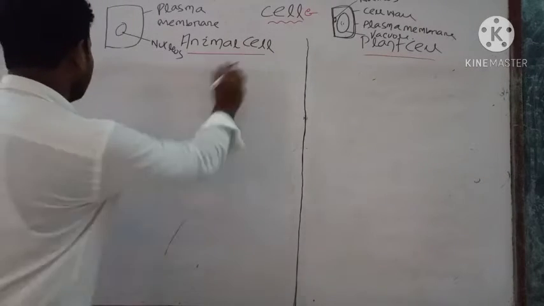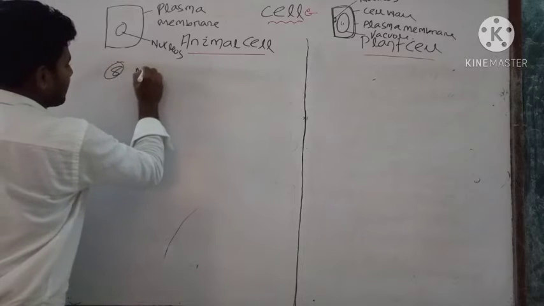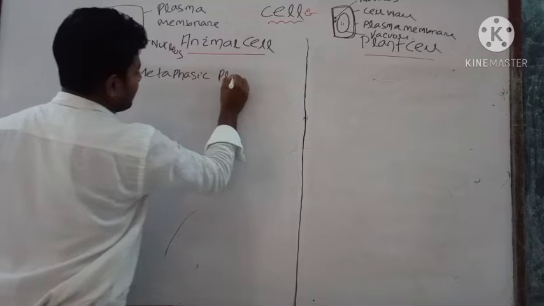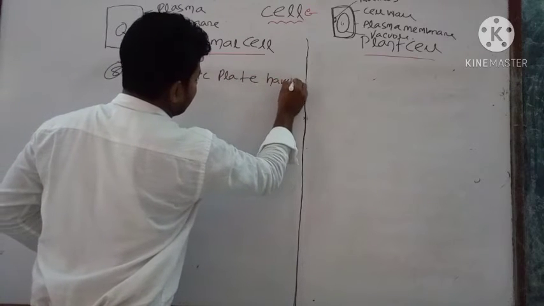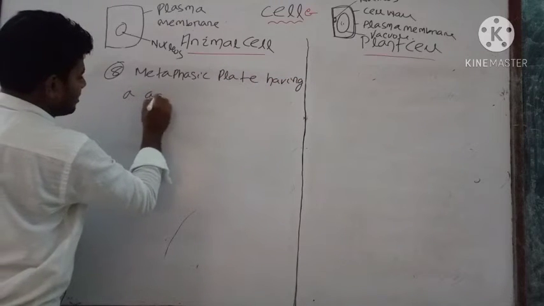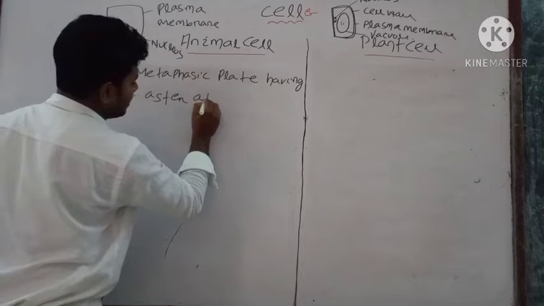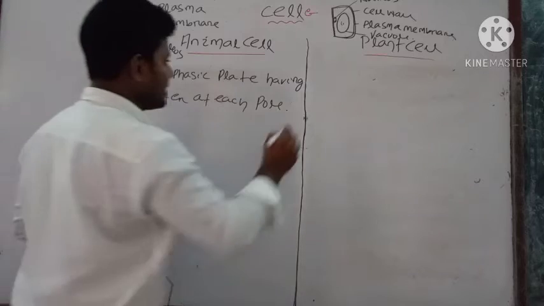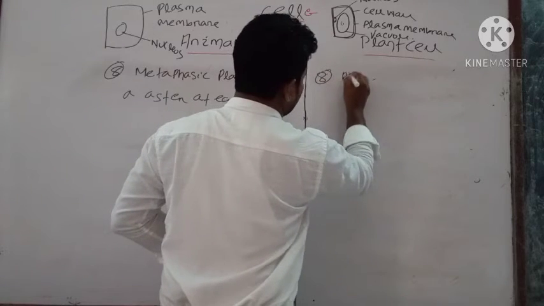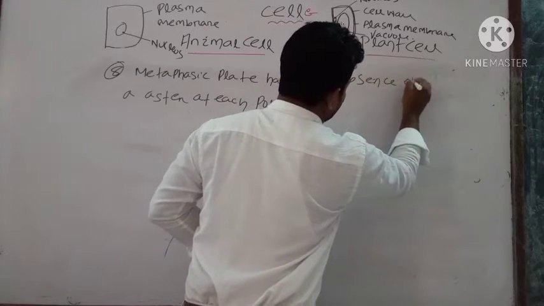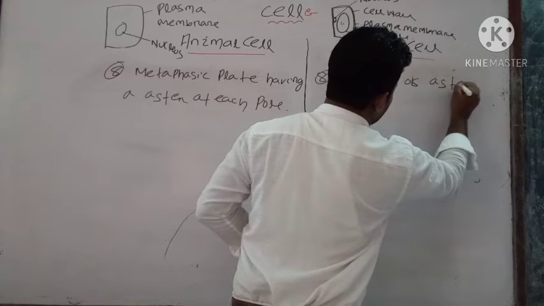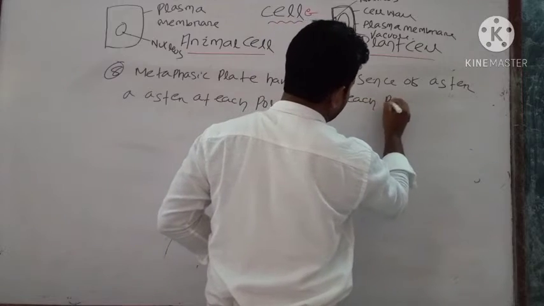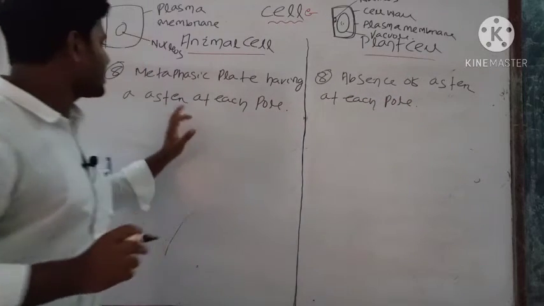Next point is metaphase with plate having an aster at each pole, but in plant cell there is absence of aster at each pole. In which stage can you see the aster?